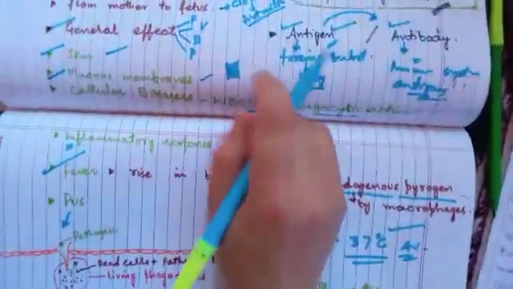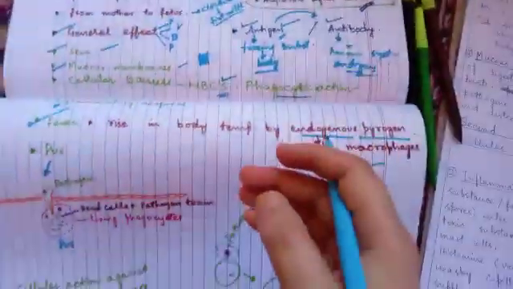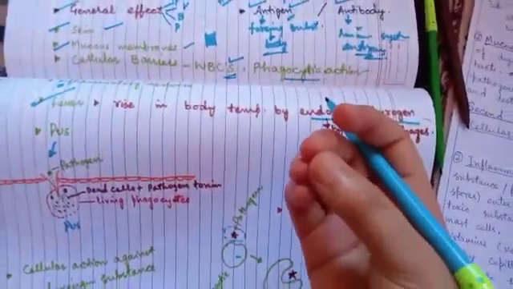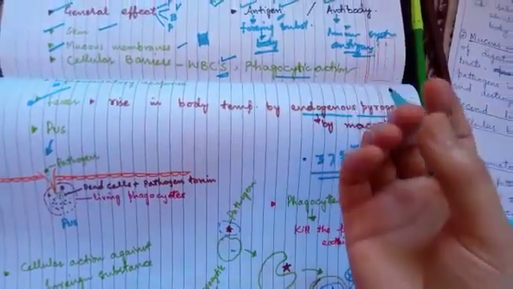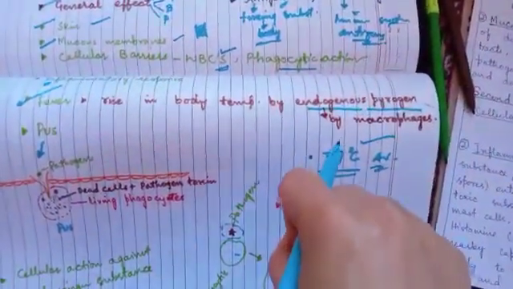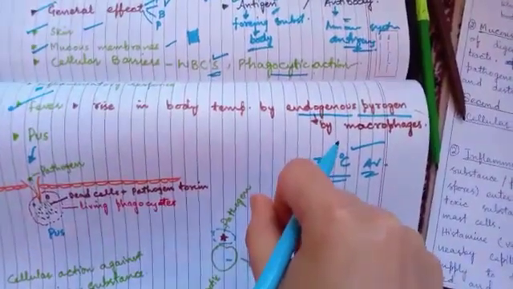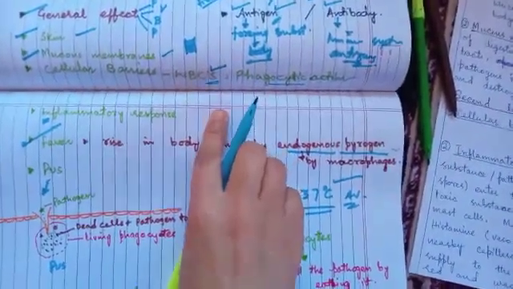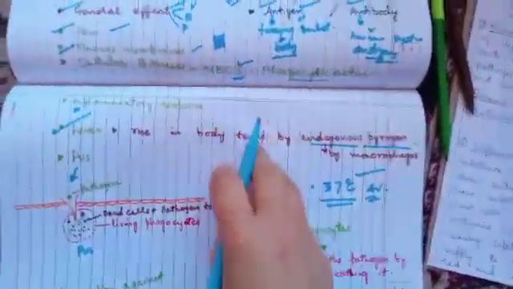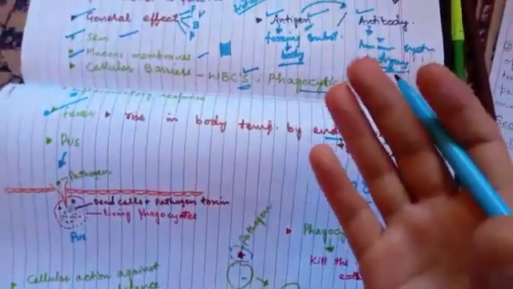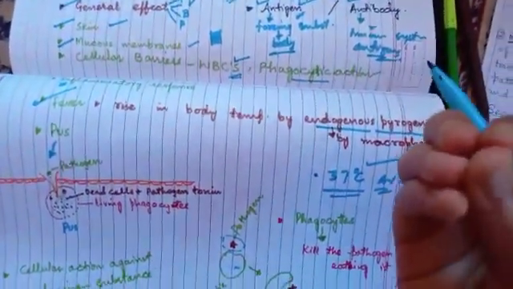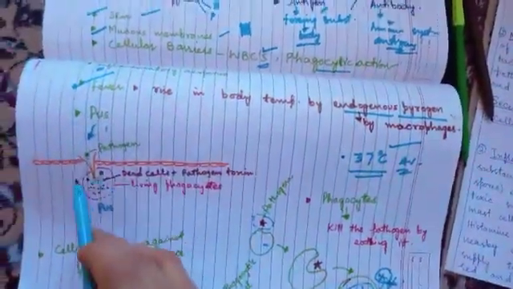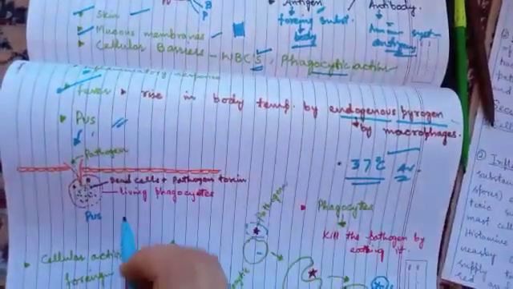Now the inflammatory response. Whenever our body has been bitten by a mosquito or anything, or we get a cut on our body, that portion of our skin gets inflamed and reddened. Why does that redness and inflammation occur? Inflammation actually is a positive response of our body. The immune system generates a response whenever a tissue is affected. You will understand here the concept of pus and inflammation, because pus is formed after the inflammatory response.